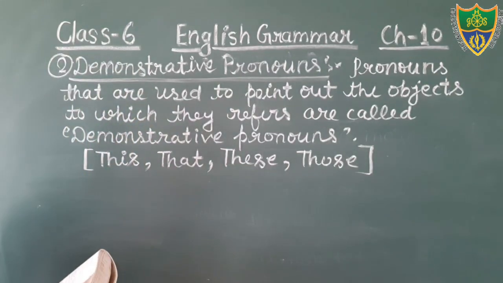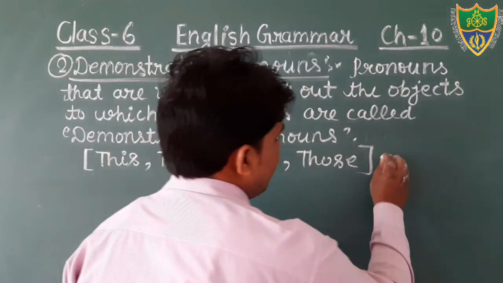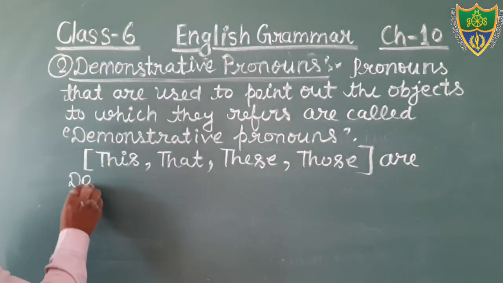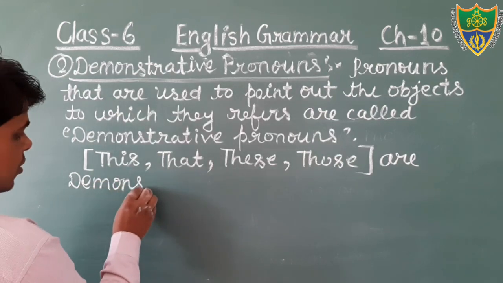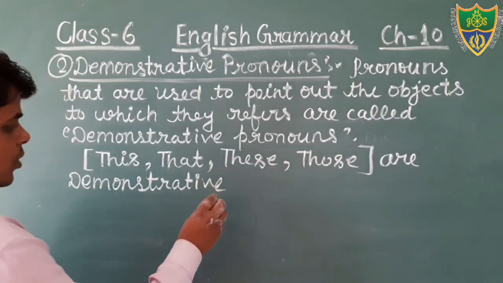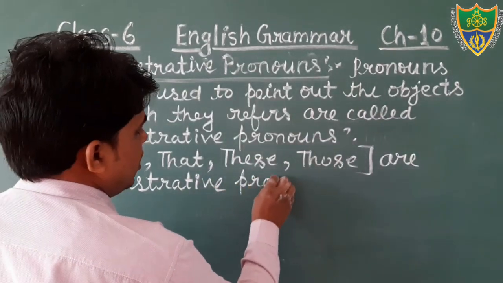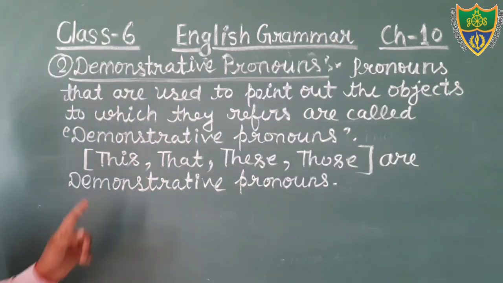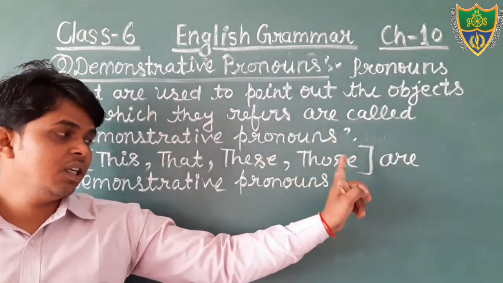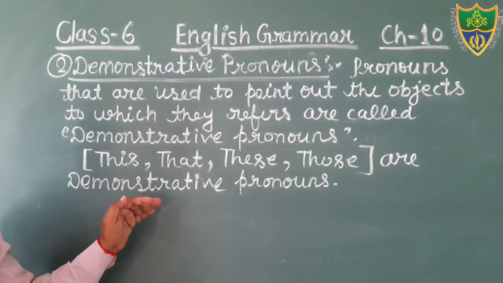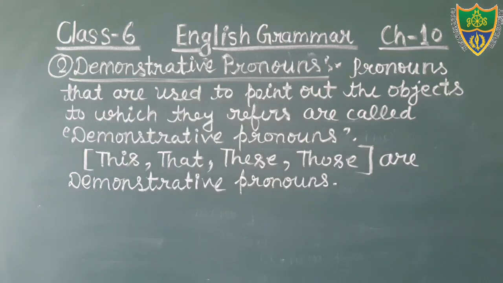This, that, these, those are demonstrative pronouns. These words we use to point out something, therefore that is known as demonstrative pronoun. Okay, students, you write it.